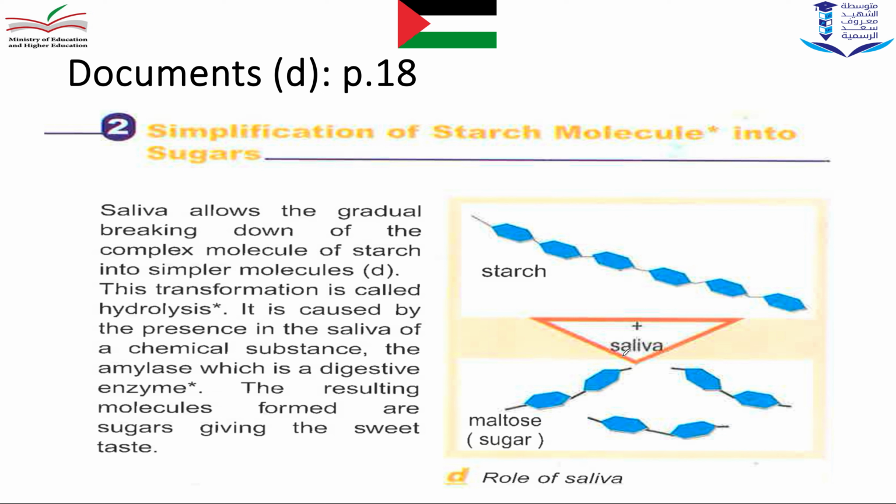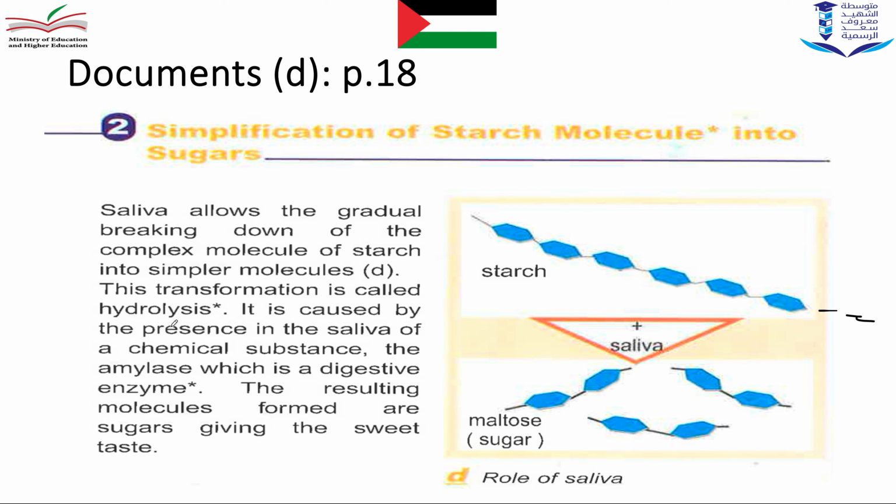Here we will see how saliva makes the chemical transformation of starch. This is a starch molecule which is made up of a high number of rings of sugars. They will be transformed into maltose, which is a reducing sugar, a disaccharide made up of 2 rings of sugars. It will have a slightly sweet taste. Simplification of starch molecules into sugars: saliva allows the gradual breaking down of the complex molecule of starch into simpler molecules.